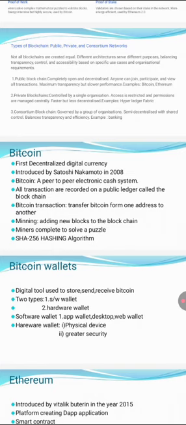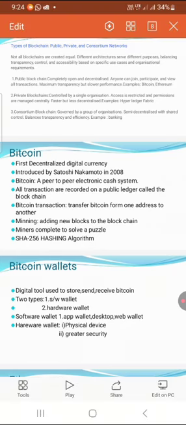Anyone can read and perform transactions and participate in the consensus process without any central authority. They are publicly accessible. It is open to all, so anyone can join and participate. The next one is private blockchains. Access is controlled by only a single organization. Access is restricted, permissioned or managed centrally; it is faster but less decentralized.